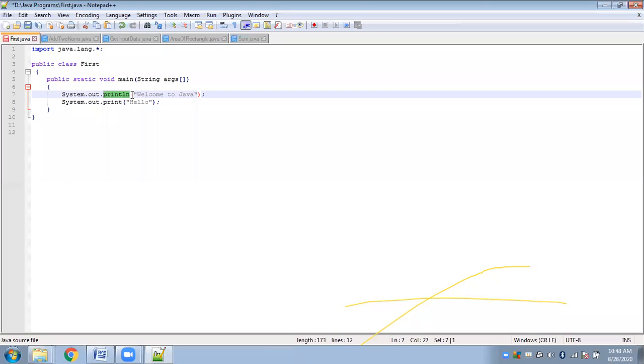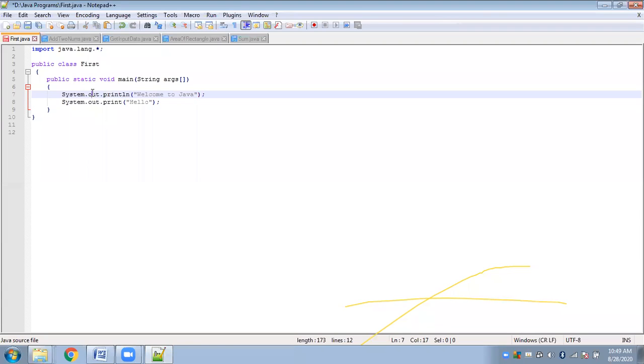We have printf, println or print function. To access functions from a class, we need to create objects, so this function name is used along with the object name. So out is the object of print stream class. Println is the function of the print stream class, which is accessed using the out object.